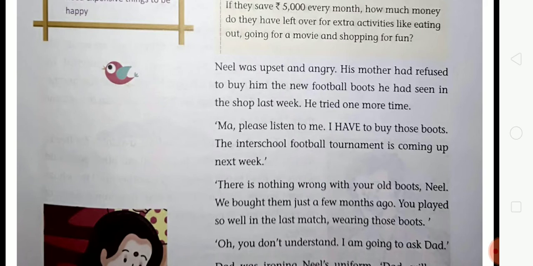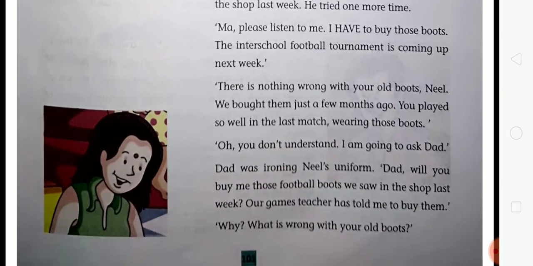Ma, please listen to me. I have to buy these boots. The inter-school football tournament is coming up next week. Please Ma, buy those boots. Nothing is wrong with your old boots, Neil. We bought them just a few months ago. You played so well in the last match wearing those boots.